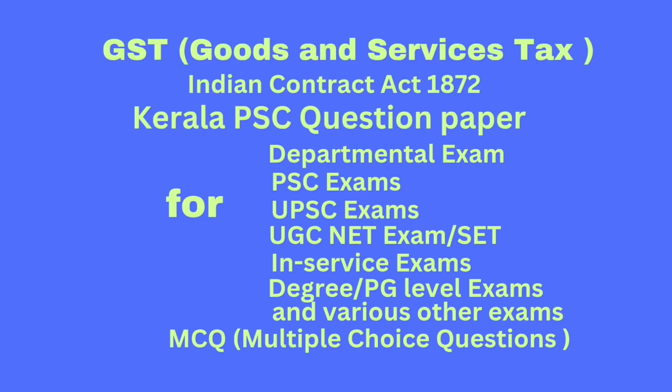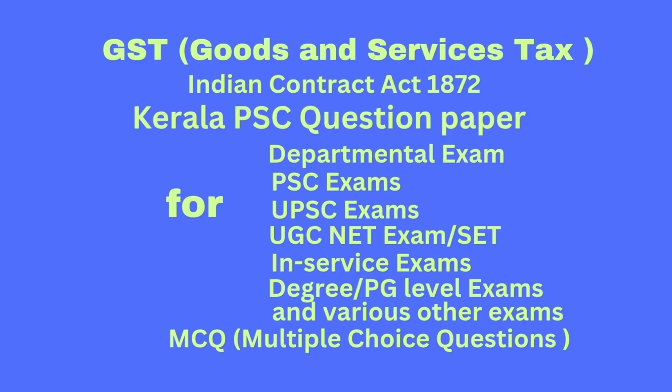Question number 24. The recommendation of GST Council will be. Answer, for advisory purpose. Question number 25. Which state does not fall under special category states as given under Article 279A? Option A, Haryana. Option B, Manipur. Option C, Uttarakhand. Option D, Meghalaya. Correct answer option A, Haryana.